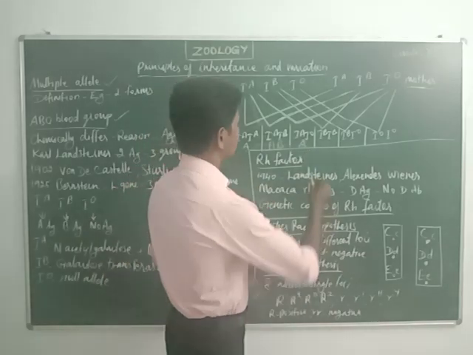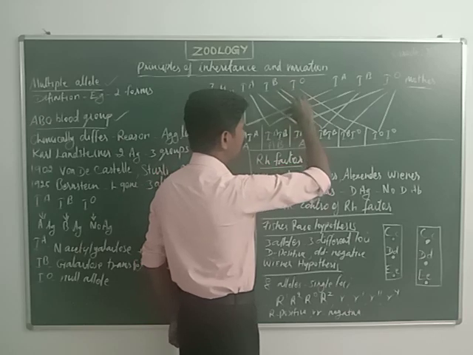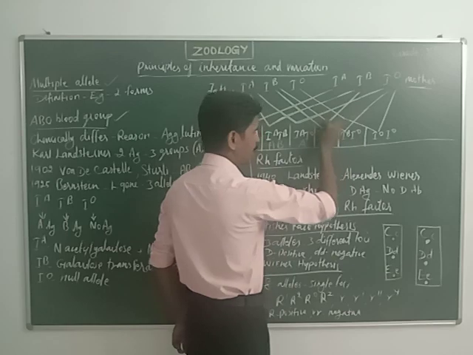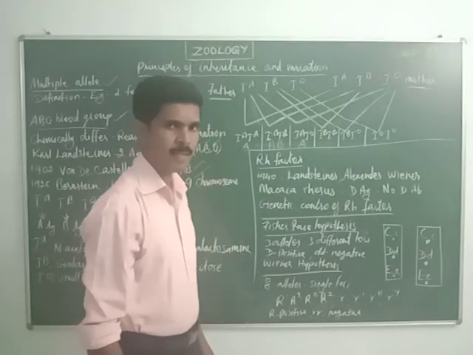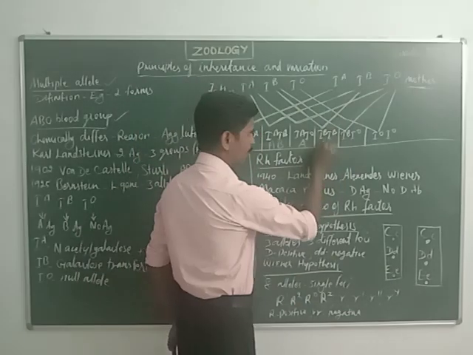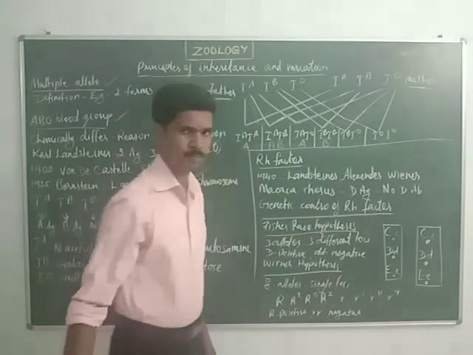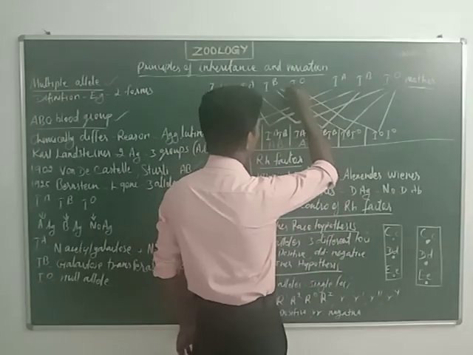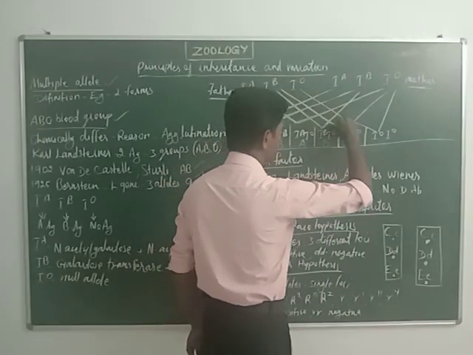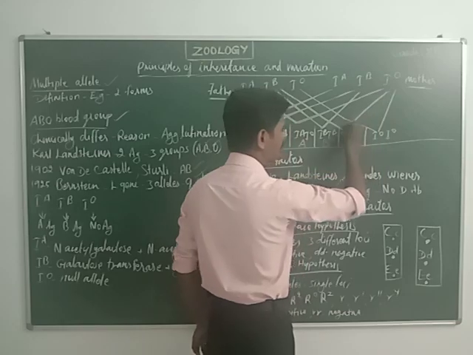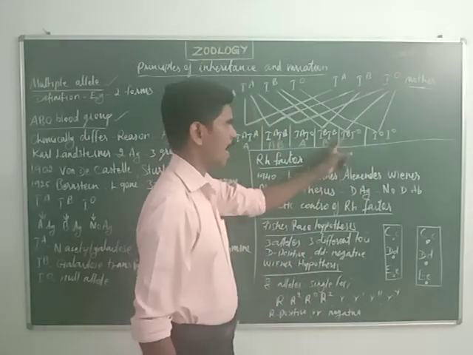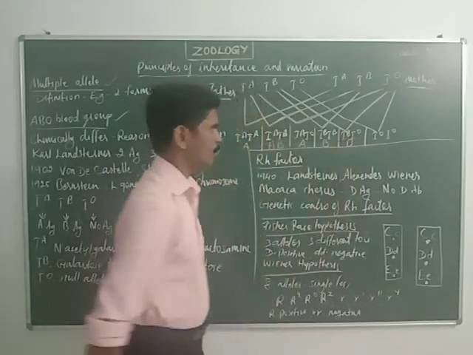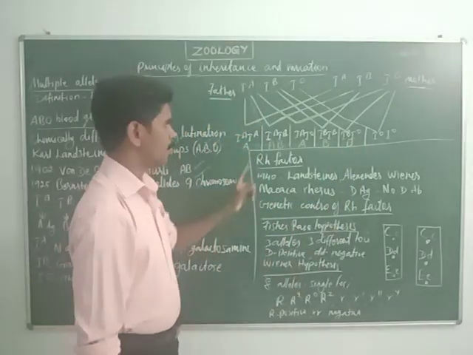Then next, when the child receives IB allele from the father and IB allele from the mother, both alleles are IB, IB, so his or her blood group is B group. Then, when the child receives IB allele from the father and IO allele from the mother, the allele pattern is IB, IO. So the child's blood group is B group.